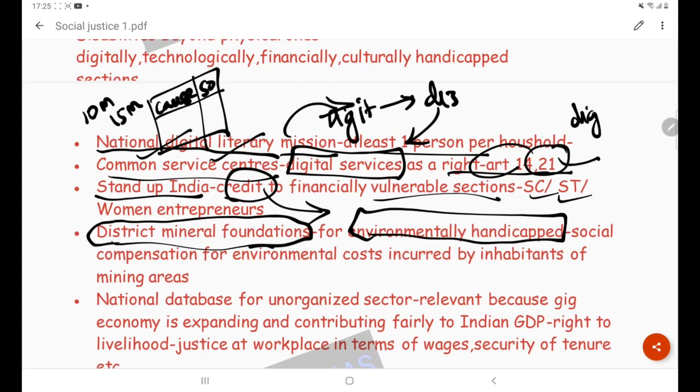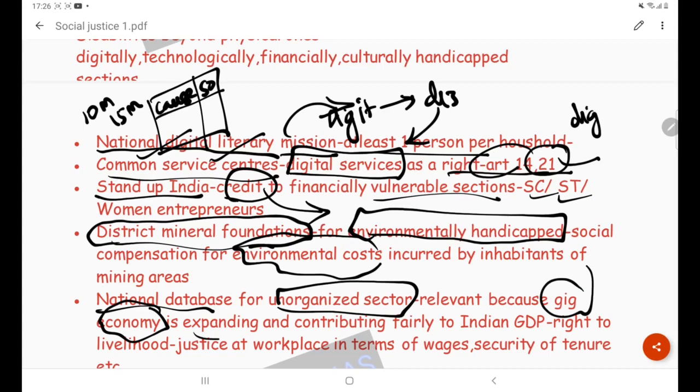Coming back, on social compensation, there is a huge environmental cost incurred by the inhabitants in mining areas. For the mining, these people are suffering very much. That is an unfair treatment, so they should be compensated, no? That is this environmental compensation. Next is the national database, again, database creation of the unorganized sector. See, in India we have a huge rate of unemployment, and the gig economy is expanding in this wake, because everyone is not having secure jobs.